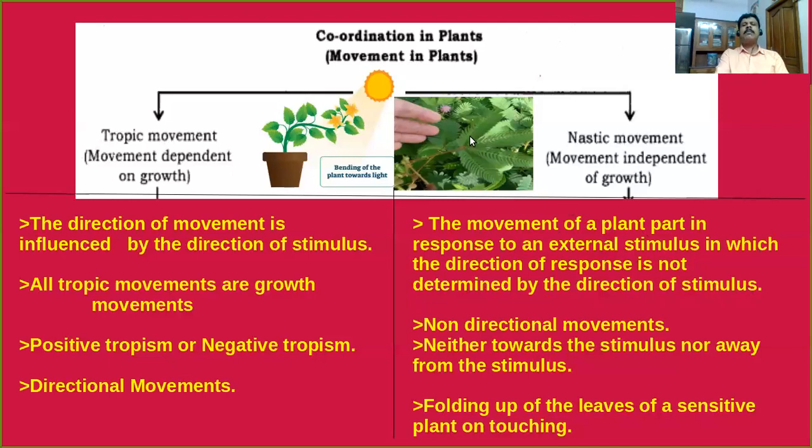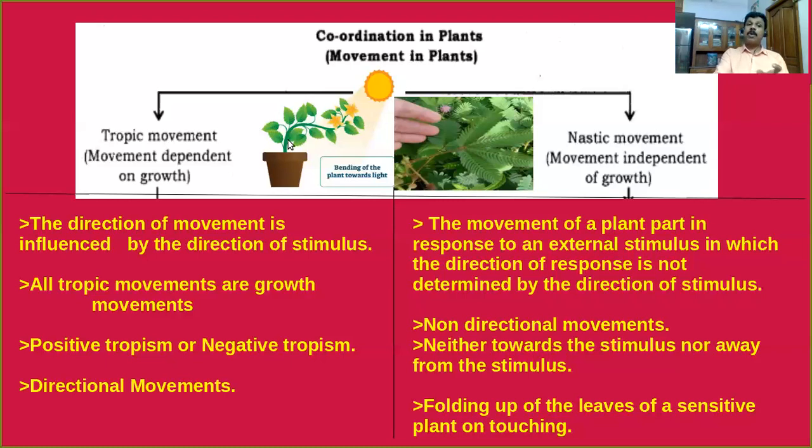In this example, when you touch the sensitive plant, its leaves droop down. Here, touch is the stimulus. In this movement, you can see that the direction of stimulus and the direction of movement have no relationship.